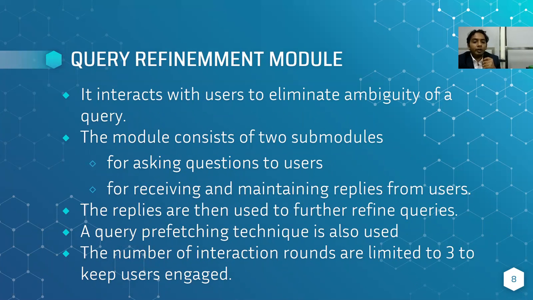Then is the query refinement module. The query refinement module interacts with the user to eliminate ambiguity of the query. The module consists of two submodules, one for asking questions to the user and the other for receiving and maintaining replies from the user. The replies from the user are then used to further refine the queries. To utilize the latency between these two interactions, we also used a query prefetching technique. But despite benefiting from the interaction, the user experience is degraded if there are too many rounds of interaction. So in light of this, the QRF limits the number of interaction rounds to 3 to keep the user engaged.